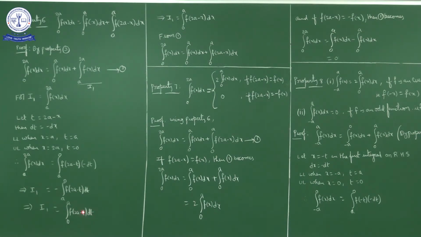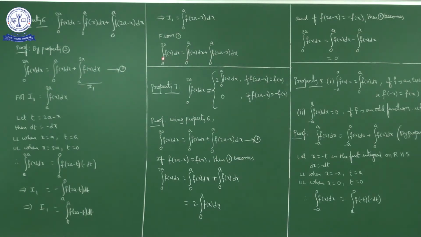Now here the variable t is a dummy variable. In place of t we can write x, y, z, t, anything. So in place of t I'll write x. So I1 becomes integral 0 to a f of 2a minus x dx. So from here we can write integral 0 to 2a f of x dx is equal to integral 0 to a f of x dx plus this part, which is I1. I1 is integral 0 to a f of 2a minus x dx. This is property 6.